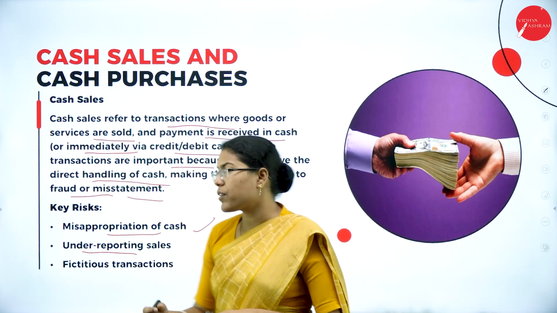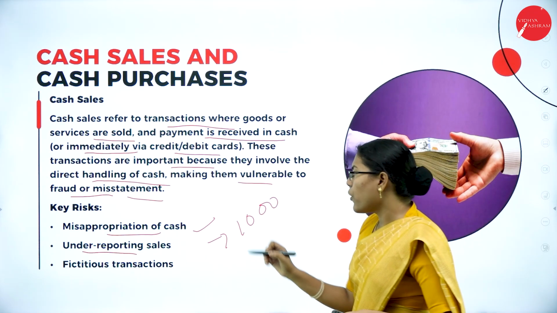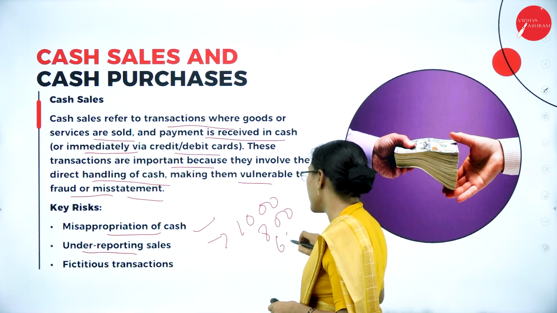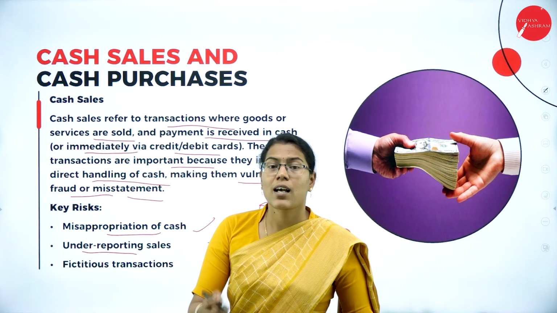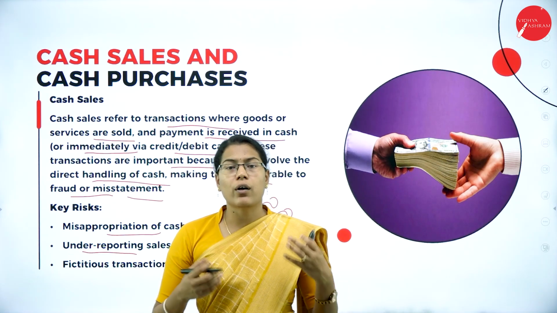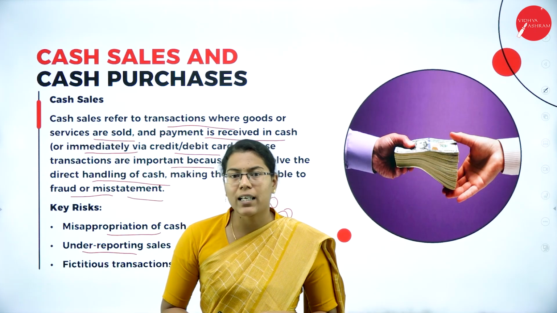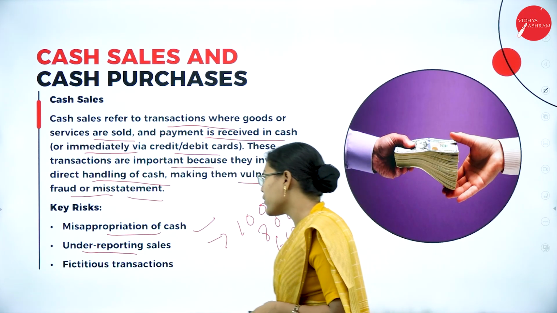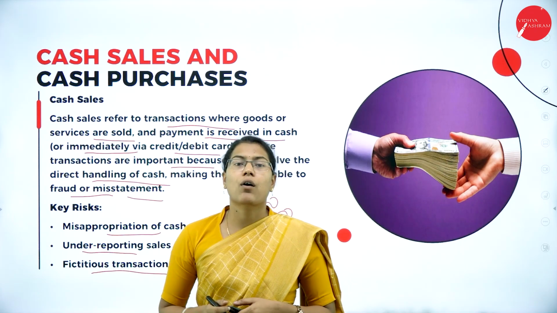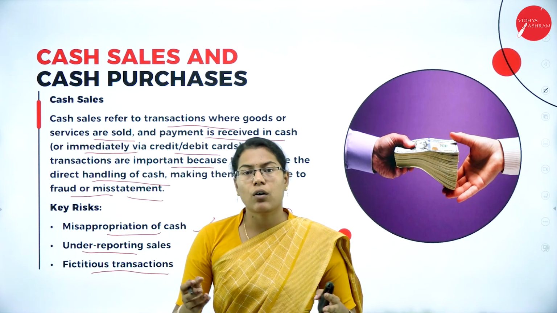For example, if 1000 units of products are sold, the employee may record only 800 or 600 units sold. That is under-reporting of sales, and these employees may misuse the amount received through sales. Sometimes there may be fictitious transactions. That means fake cash sales may be recorded in order to hide the theft of inventory or something.